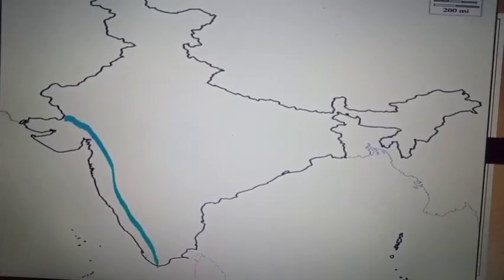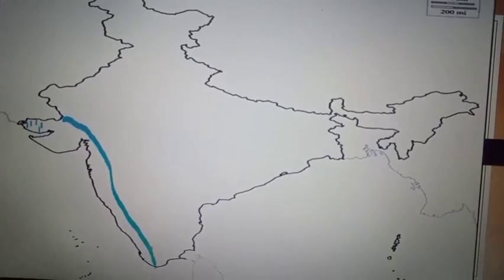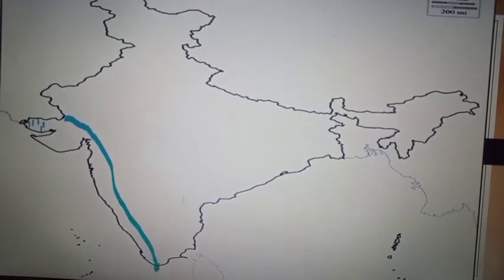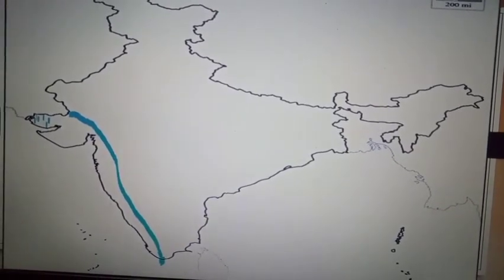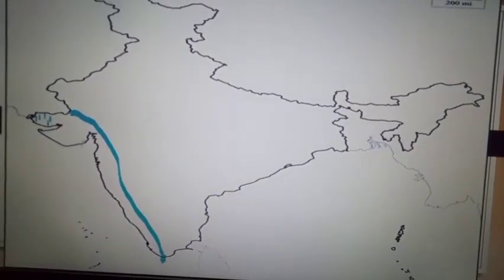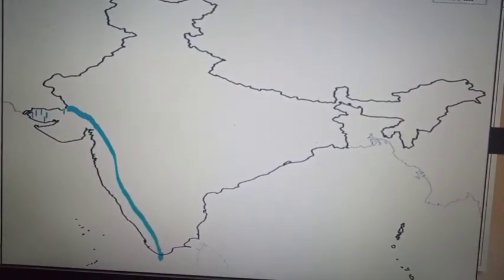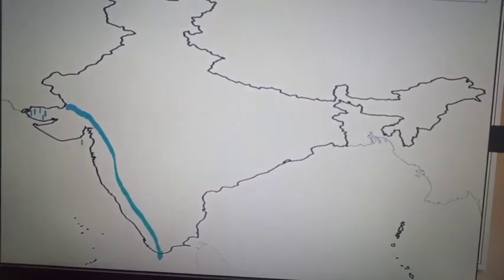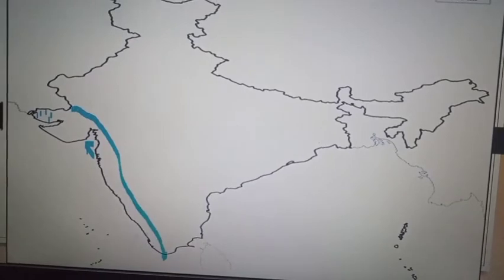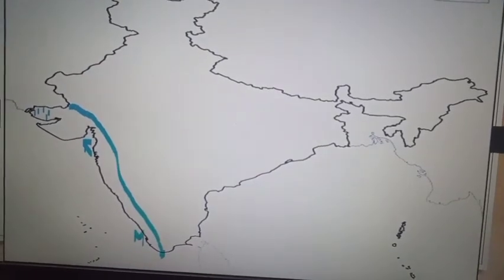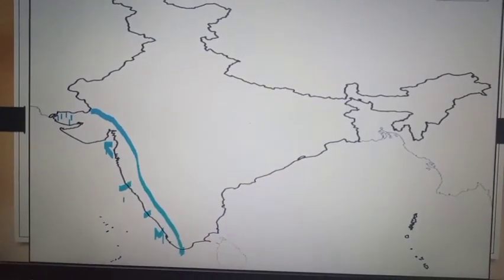The West Coastal Plains start from Rann of Kutch to Kanyakumari. It was broad, but at the end it's very narrow. The West Coastal Plains can be divided into two. At the top we have the Konkan coast and then at the bottom we have the Malabar coast. And then this place, the coast is called the Karnataka coast.